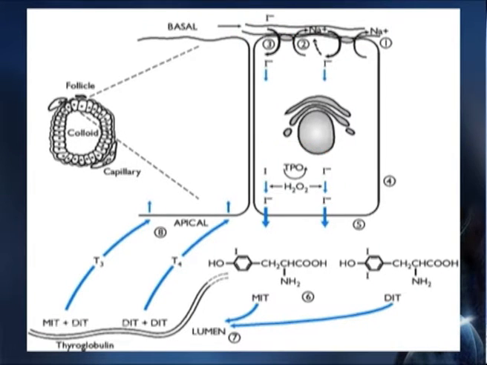Point 4 emphasizes that in presence of thyroid peroxidase, iodine gets oxidized by hydrogen peroxide to form active iodine. Point 5 illustrates how iodine gets actively transported to the surface of the follicular cell.